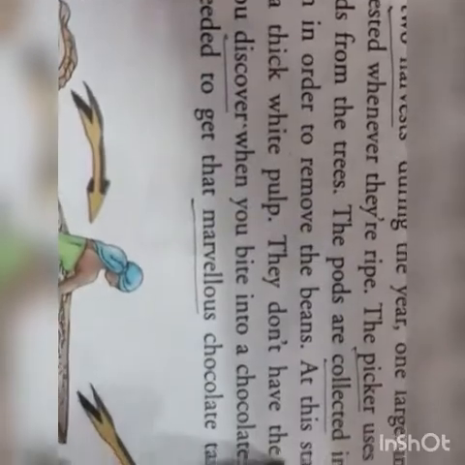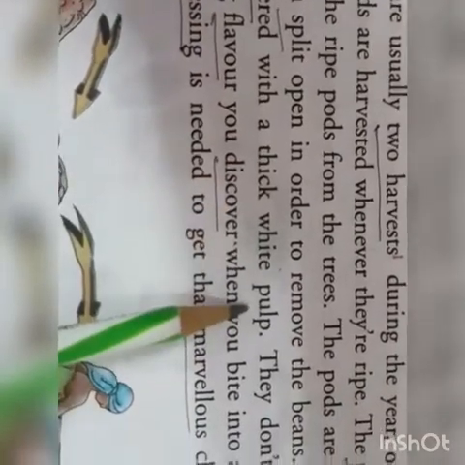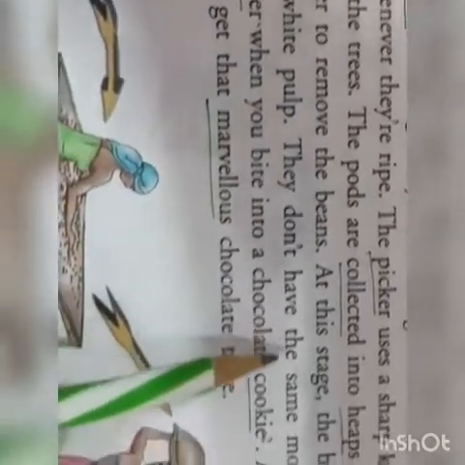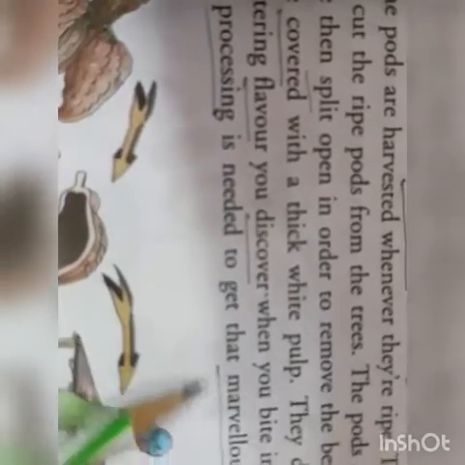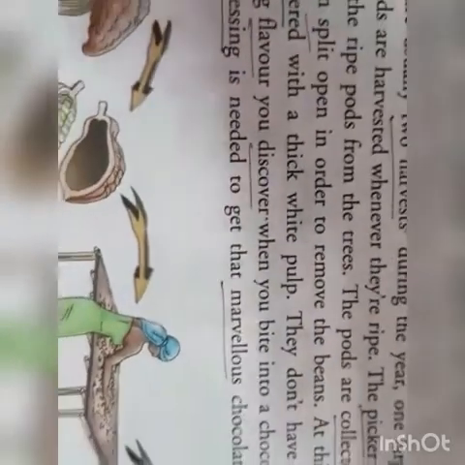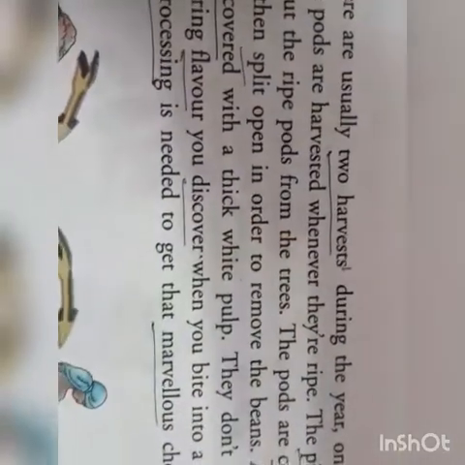At this stage, the beans are covered with thick white pulp. They don't have the same mouth-watering flavor you discover when you bite into a chocolate cookie. A lot of processing is needed to get what marvelous chocolate tastes. Now what happens, there are 2 harvests, मतलब के twice in a year you get the pods that you see on the tree.